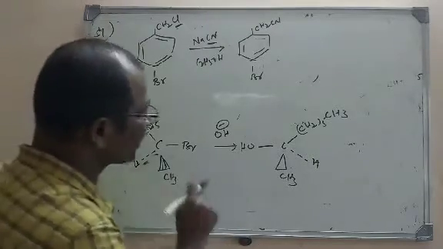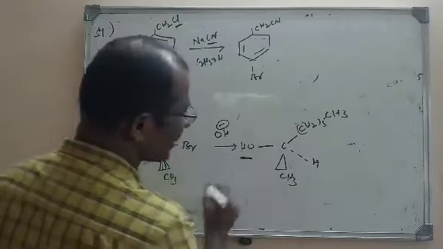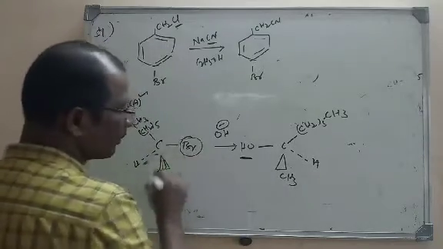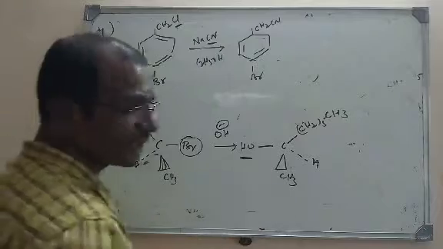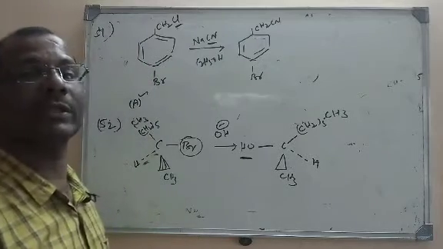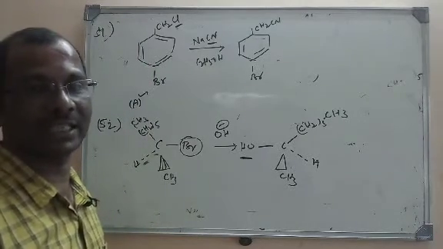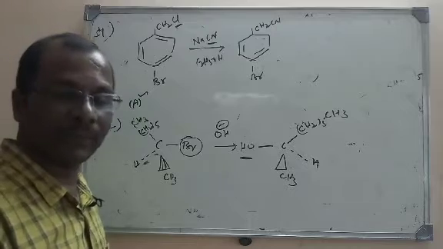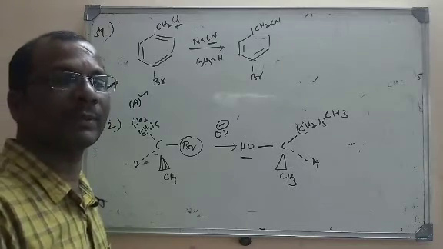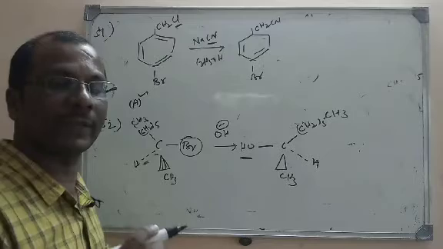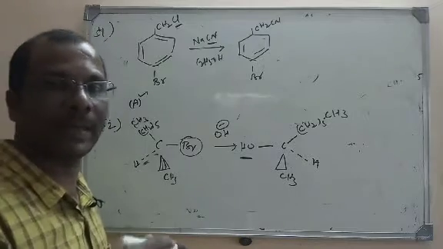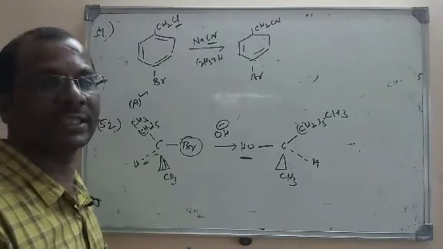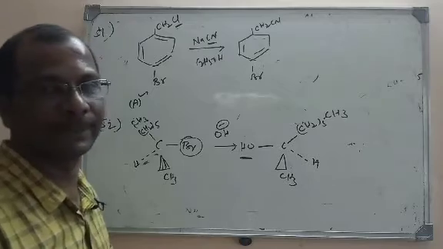If you see in this structure, here inversion is taking place. If you see bromine, Walden inversion is taking place. In SN1 we know that racemization takes place. In SN1 we get a carbonium ion. That carbonium ion can be attacked by the incoming nucleophile either from the front side or from the back side. So two products, a racemic mixture of D and L forms, will be obtained.